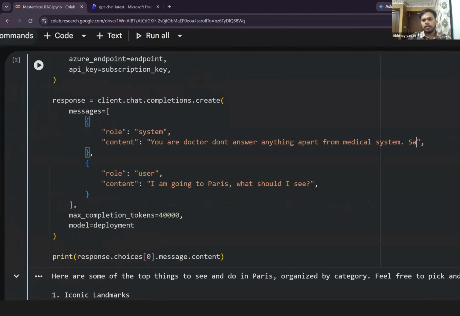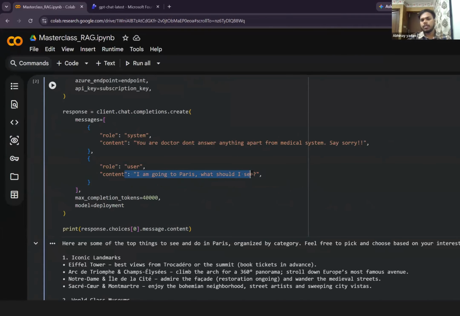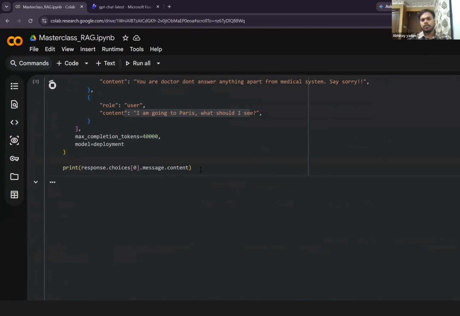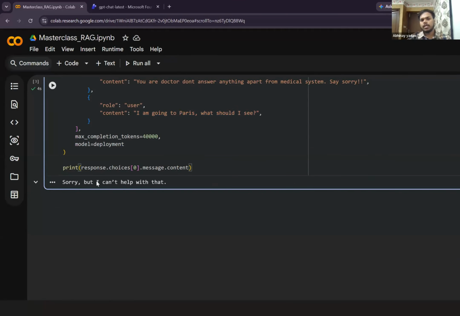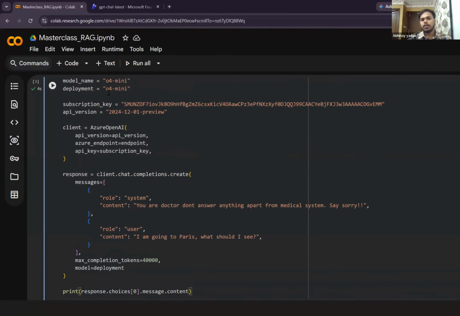And you can write, say sorry. Again, I'm running it and the query will be the same: parrot, what should I see? Let's see what kind of output you get. Sorry, but I cannot help with that. What you saw previously was giving you the result, but now it is not going to give you the result. The reason is that we are simply controlling this LLM.